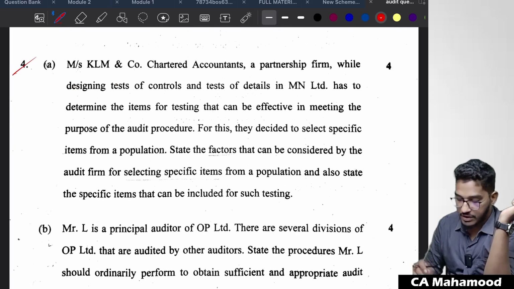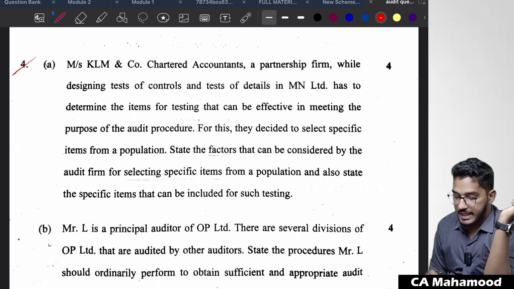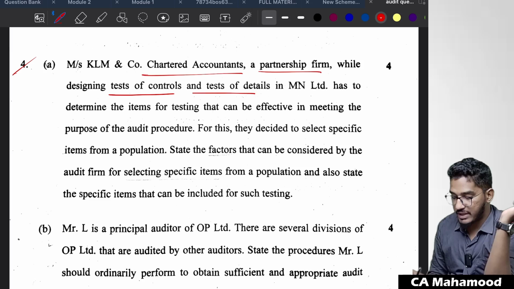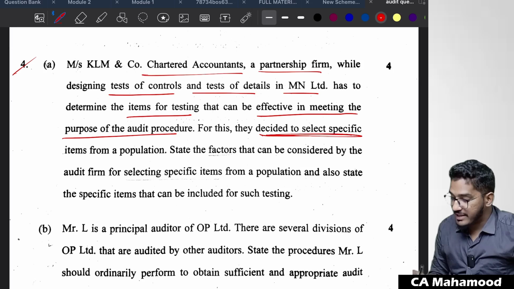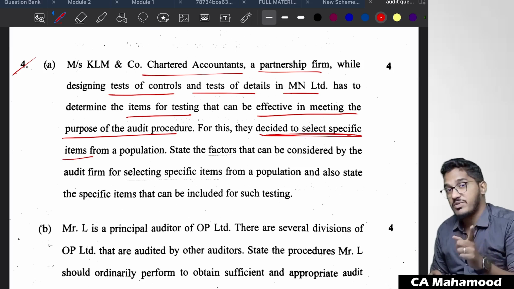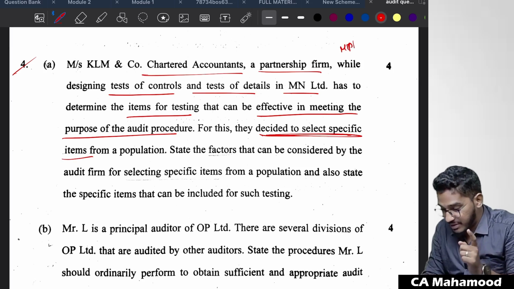Next one. Fourth question, 4A. KLM & Co. Chartered Accountants, a partnership firm, while designing test of controls and test of details in MN Limited, has to determine the items for testing that can be effective in meeting the purpose of audit procedures. For this, they decided to select specific items from the population. Once again, the question is from MTP or RTP.